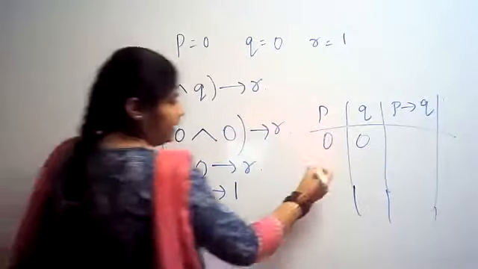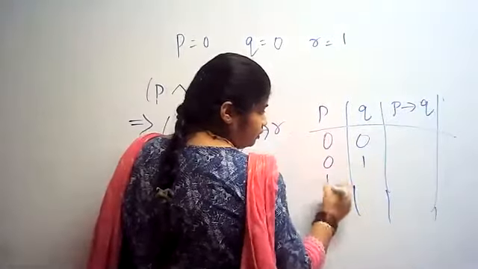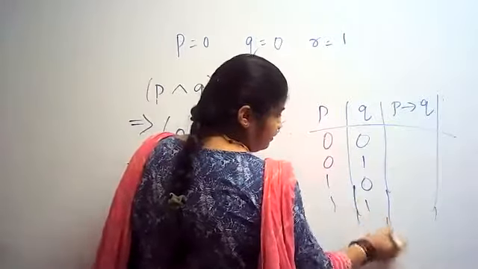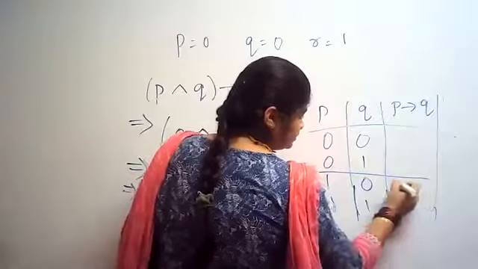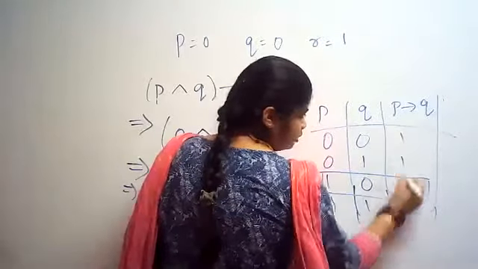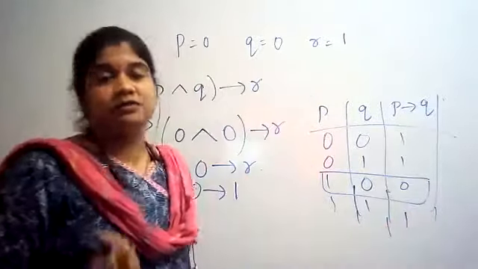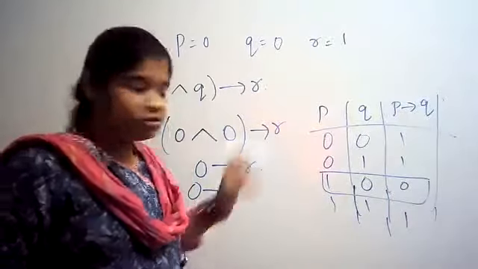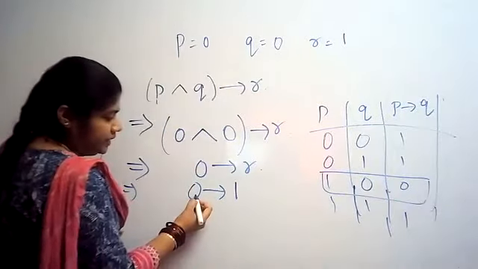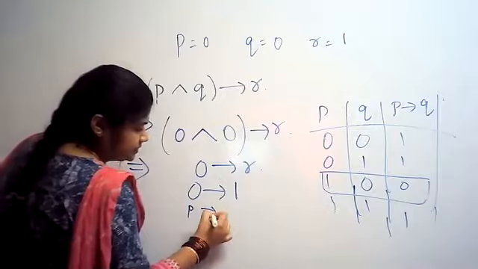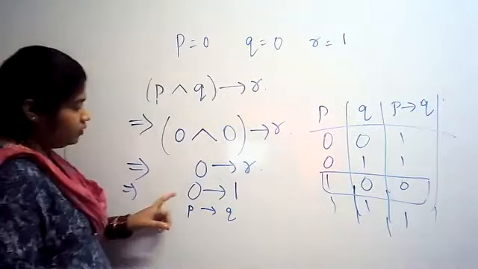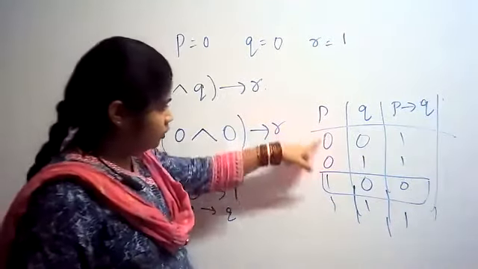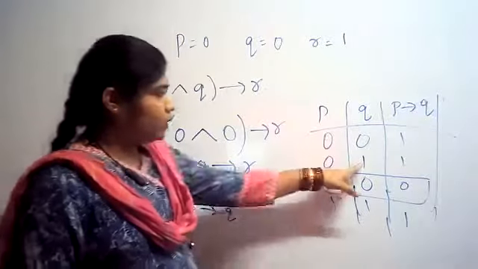Okay, now I'll write the truth table for you: 0 0, 0 1, 1 0, 1 1. Directly this is 0 plus 1. You need to remember this, no other option for condition. So P is 0, this is like P, this is like Q. What is P? P is 0. Q is what? 1.